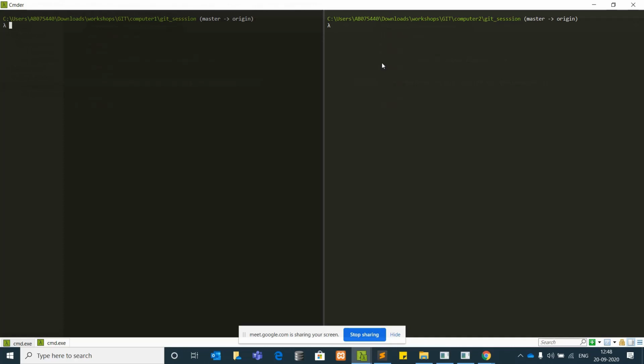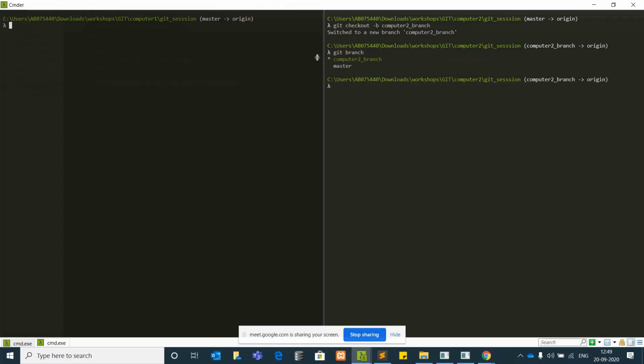For that, you issue the command git checkout -b followed by the branch name that you need to give. I will give it the computer name itself, computer 2 branch. Am I clear? If I want to check what branches are there in computer 2, I issue the command git branch.